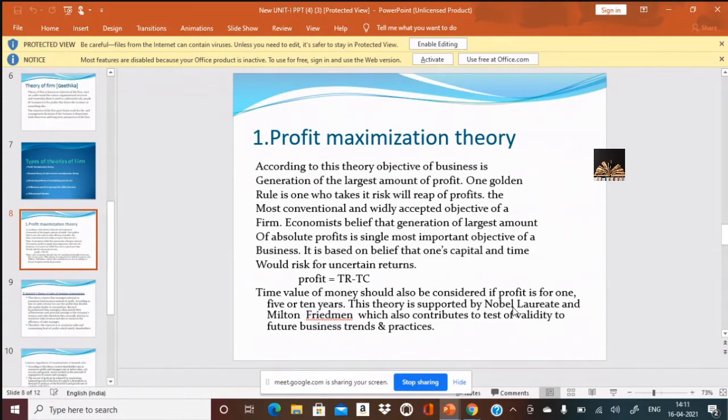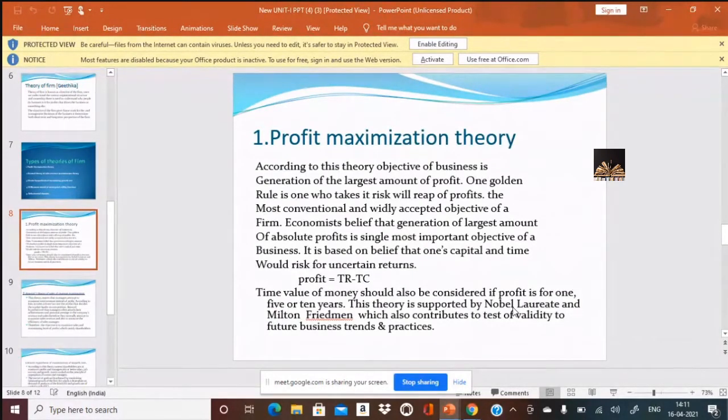And economists believe that generation of the largest amount of absolute profits is the single most important objective of the business. And it is based on the belief that one's capital and time are at risk for uncertain returns. And you know what do you mean by capital? Capital is nothing but the investment in the business. Time referred to, it takes time, isn't it? It takes time for any business to adjust and then reap profits. And here the formula to get a profit is TR minus TC. Profit is equal to TR minus TC.